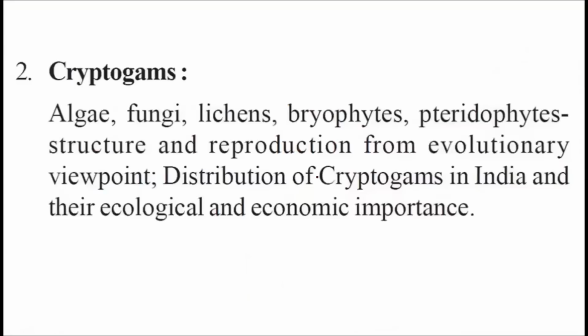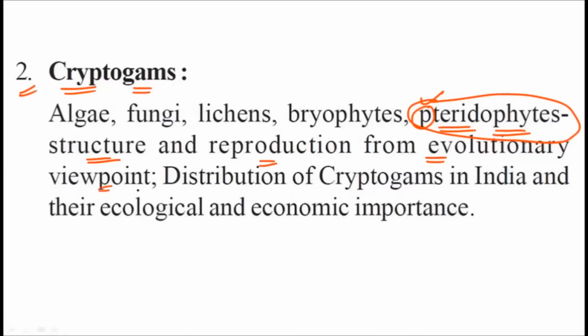All right, now consider the syllabus. We are doing paper 1, in that chapter 2, that is the cryptogams. We are here at the pteridophytes. Okay, the P is silent here, and the pronunciation is pteridophytes. So in the pteridophytes, we have to study structure and reproduction from the evolutionary point of view. Okay, and finally we are going to understand their ecological and economic importance.